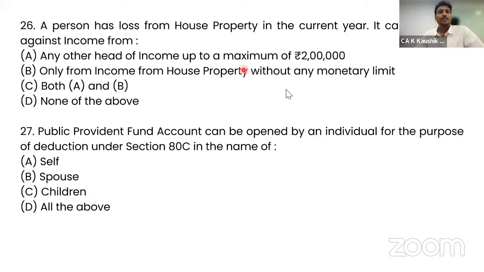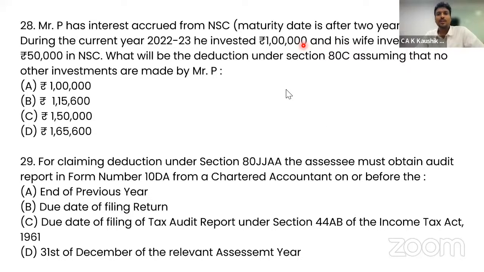Mr. P has interest accrued from NSC. Maturity date is after 2 years. 15,600 received during the year 22-23. He invested 1 lakh and his wife invested 50,000 in NSC. What will be the deduction under Section 80C, assuming that no other investments are made by Mr. P?